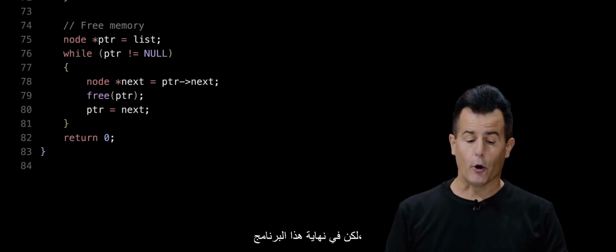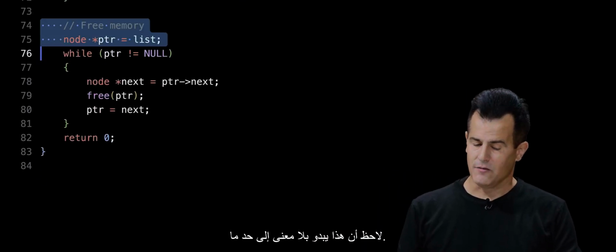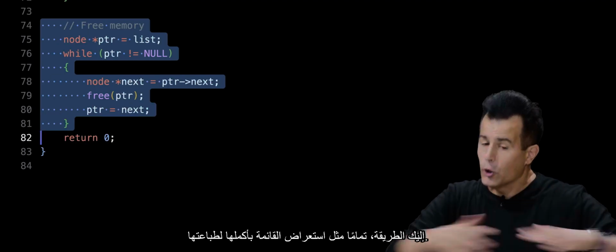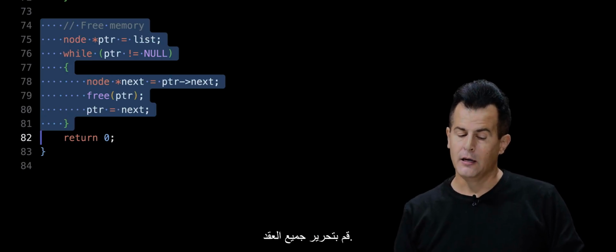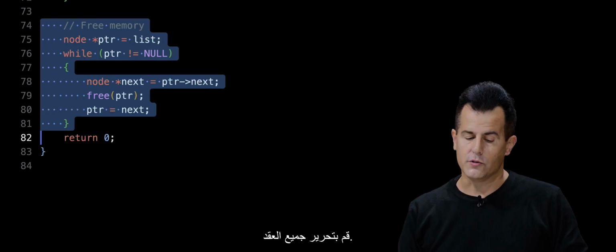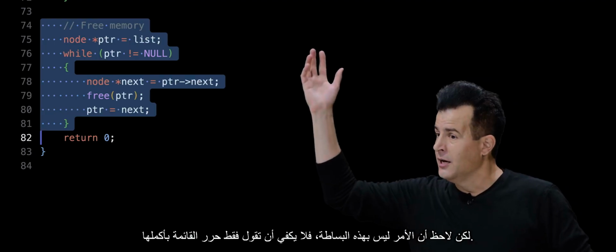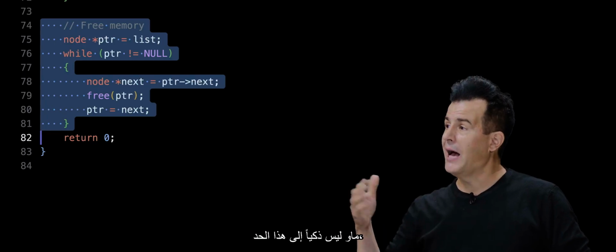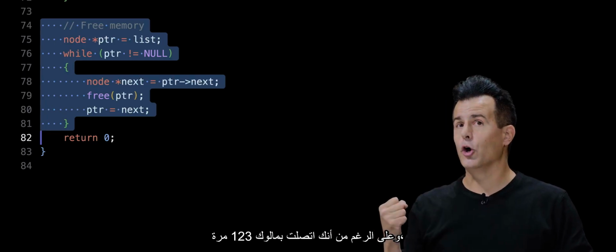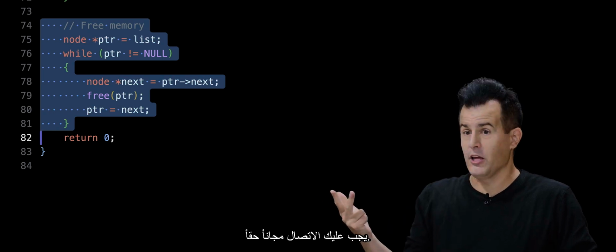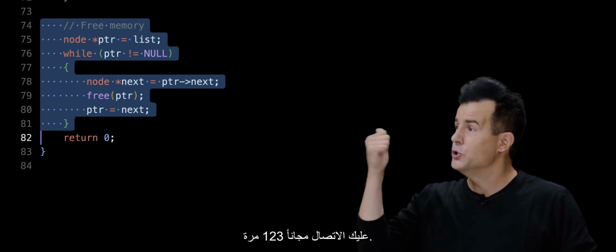But at the very end of this program, notice this is kind of mindless, even though the syntax is undoubtedly less familiar. Here is how, just like traversing the whole list to print it out, we can similarly do one more pass over the linked list and free every one of the nodes. But notice it's not quite as simple as just saying free the whole list. Free is not that smart. malloc is not that smart. And even though you have called malloc 1, 2, 3 times, you have to really call free 1, 2, 3 times.